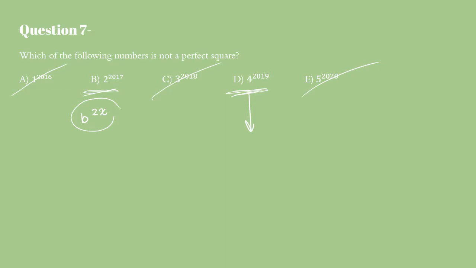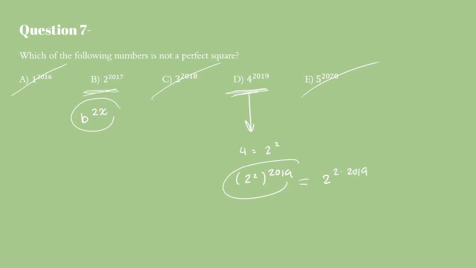Let's think about this. What is 4? 4 is just 2 to the 2nd power. So another way we can write 4 to the 2019th power would be 2 to the 2nd power, to the power of 2019. So another way we can write this would be 2 to the power of 2 times 2019.